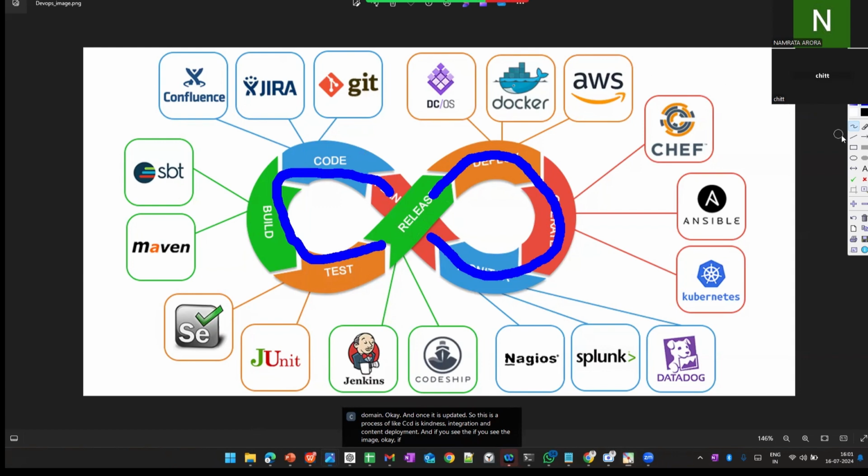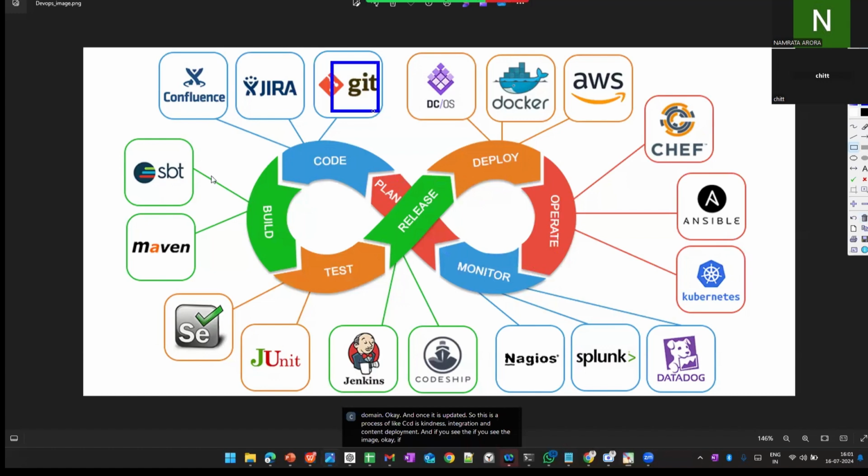We are implementing many tools, like Git. No need to learn all the tools. For the Git repository, for code modification, you learn Git. This is the one tool you need to learn, and the Maven tool to build Java projects or .NET projects, and test the code whatever we deploy.